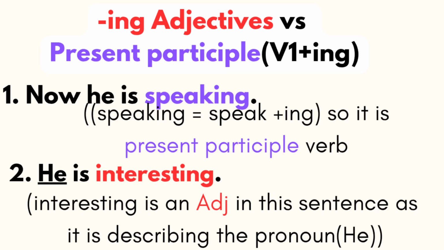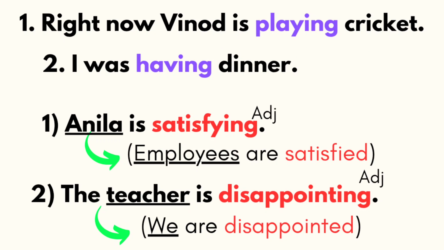I hope this is clear. This is clear, right? We'll see a couple of examples, okay? The more you practice examples, you will understand the concept easily. Look at these examples. Right now, we know Vinod is playing cricket. Here, playing is a verb in the sentence. It is not an adjective. Vinod doesn't create any emotions or feelings in this sentence. Playing is just a verb. It is not an adjective.